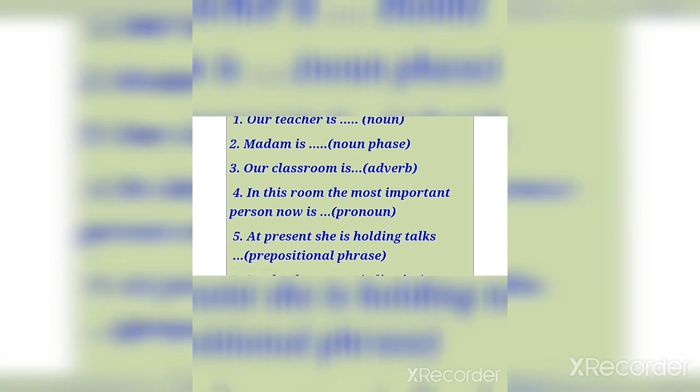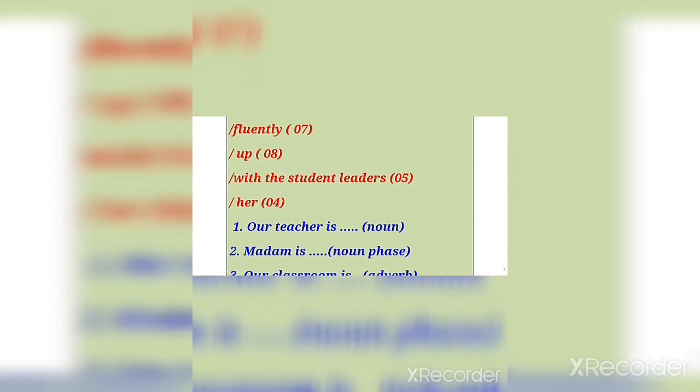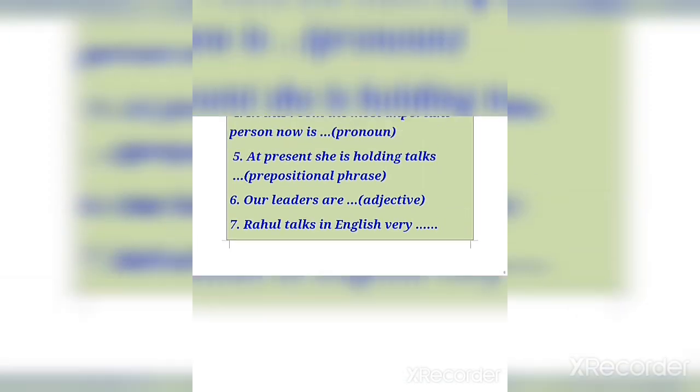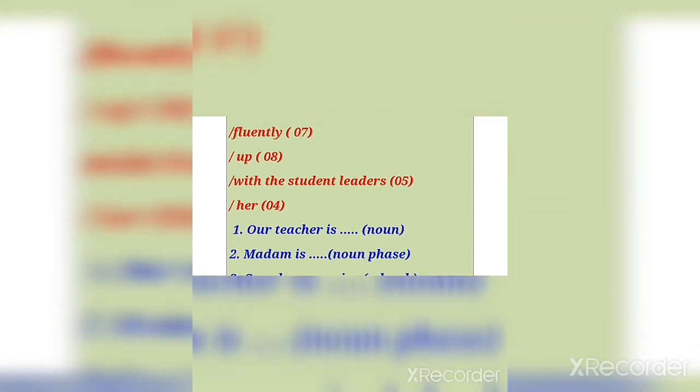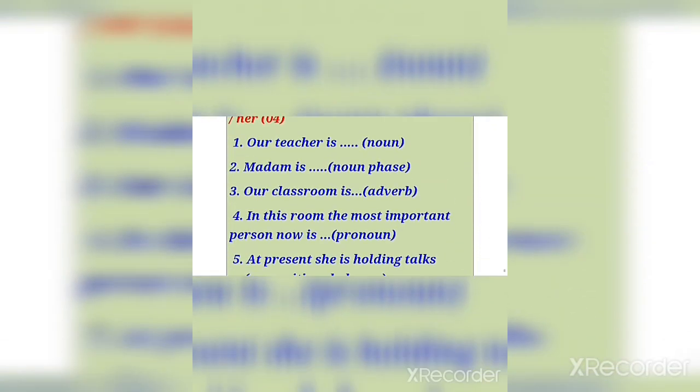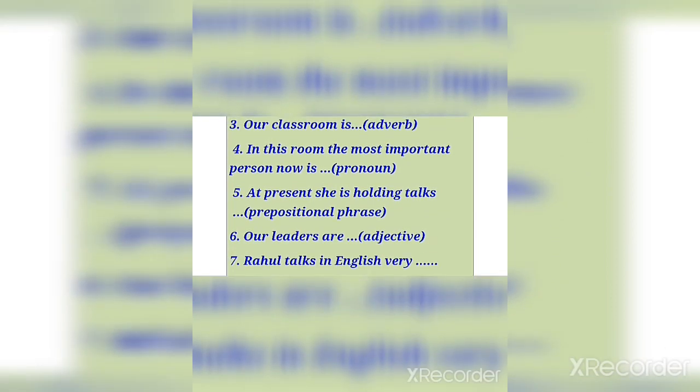Now 5, at present she is holding talks dash. Here you have to use a prepositional phrase, so your answer is with the student leaders. Now 6, our leaders are dash. Here you have to fill with an adjective. Just wait, let me check where answer 6 is.